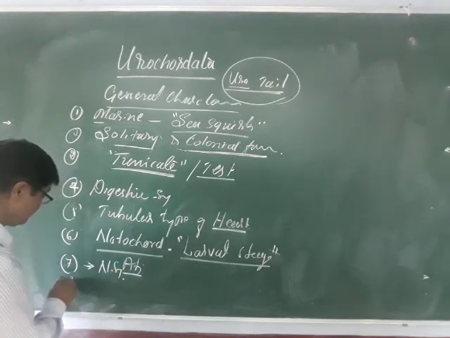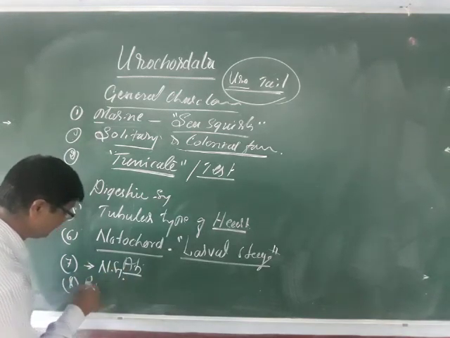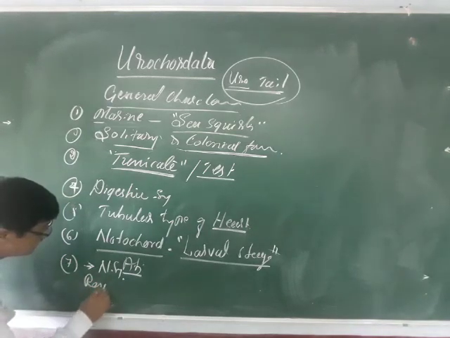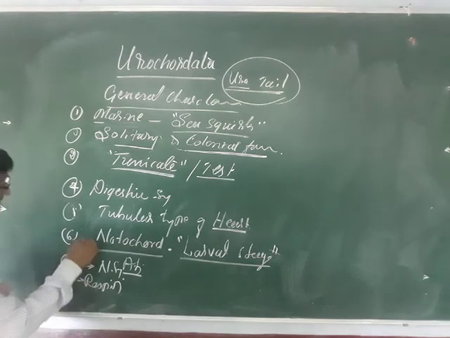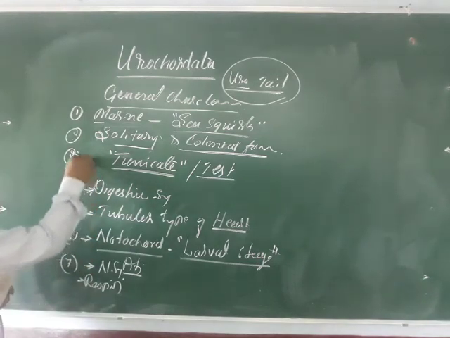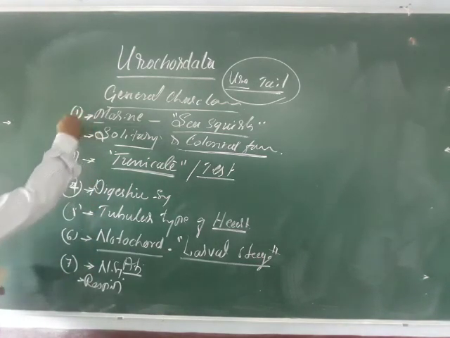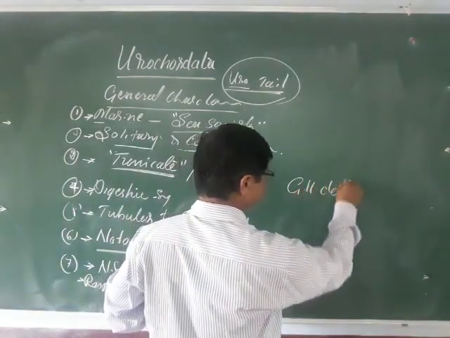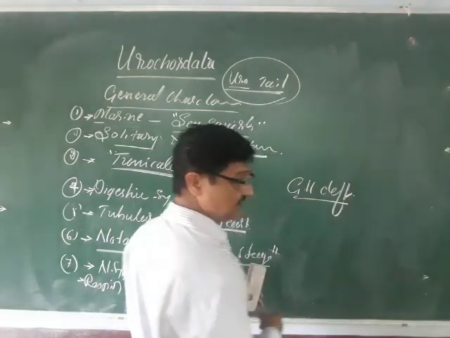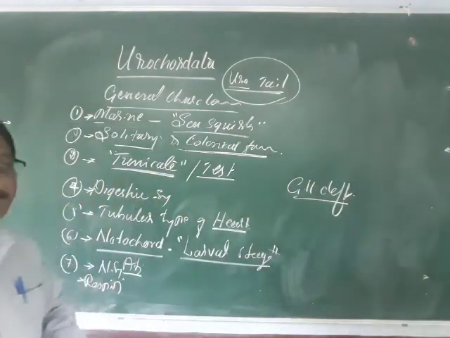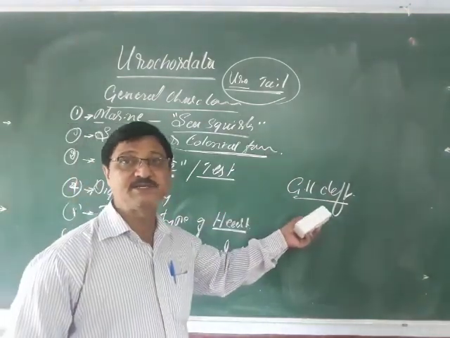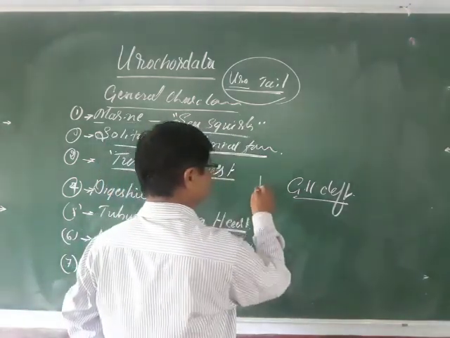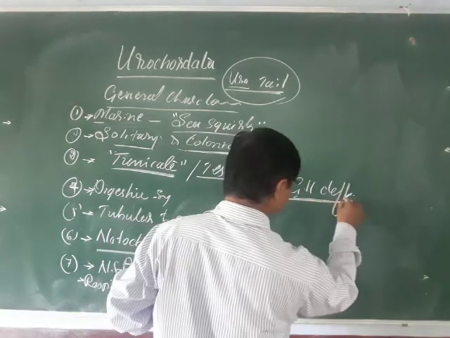Before going to reproduction, let us look at respiration. What is the respiration here? Respiratory organs are the gills, or the gill clefts, the same as in the lower forms. They have pharyngeal gills because they are connected with the pharynx, so they are called the pharyngeal gill clefts.